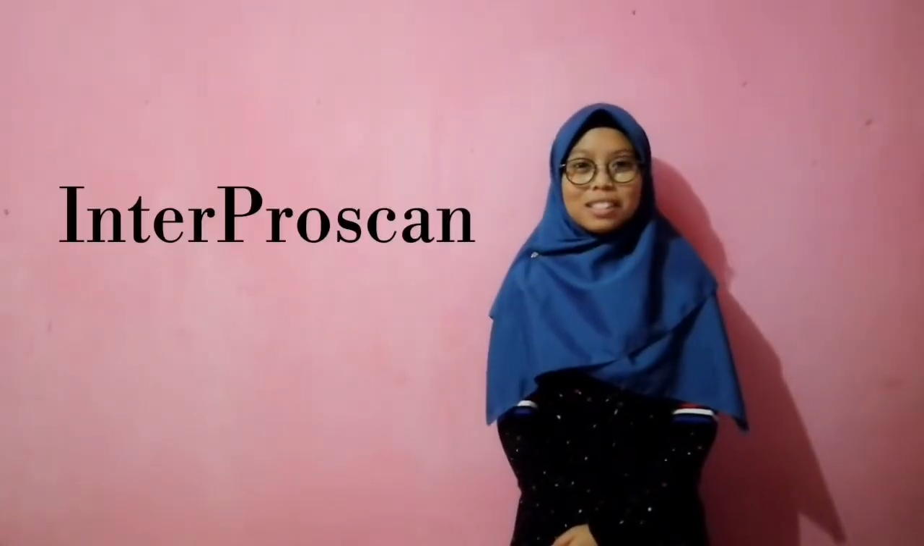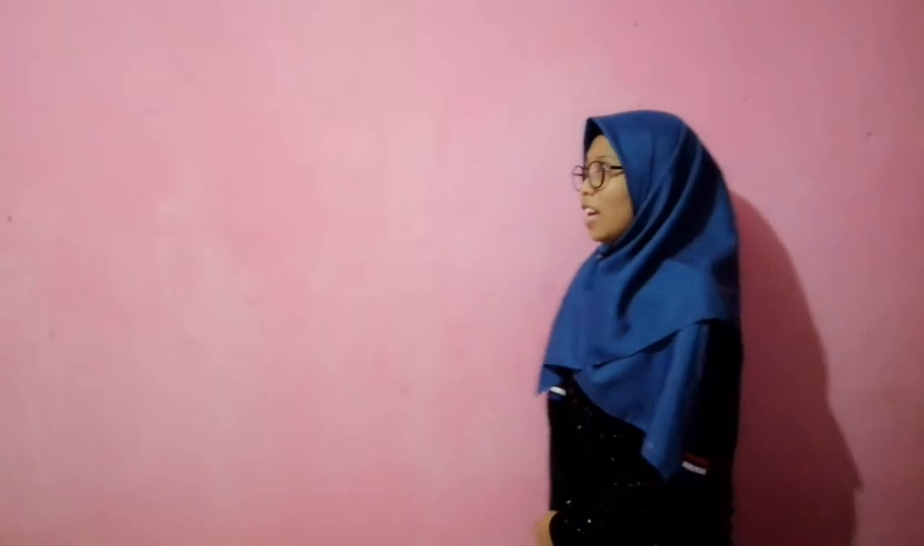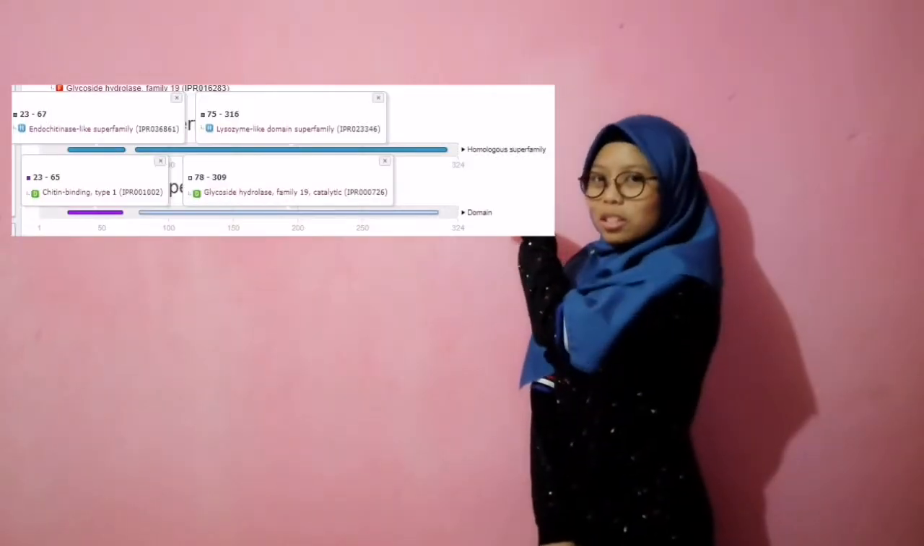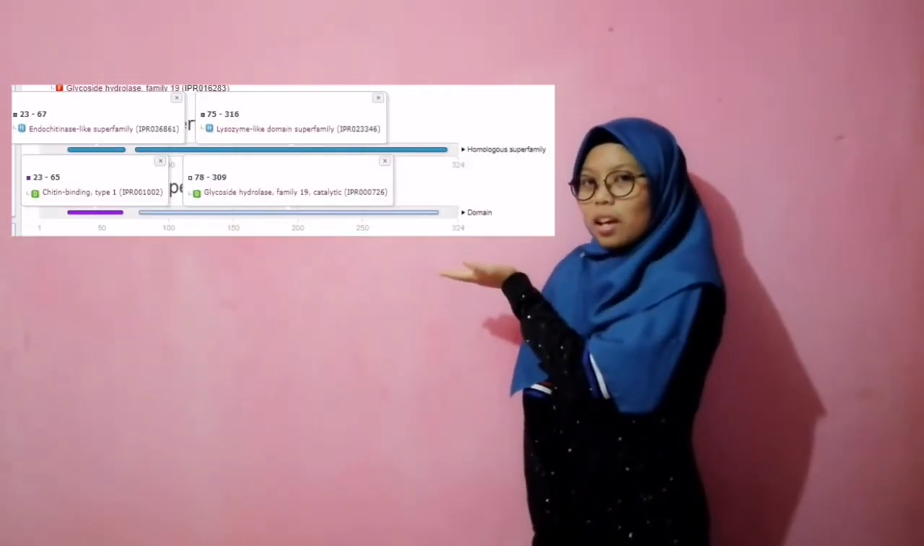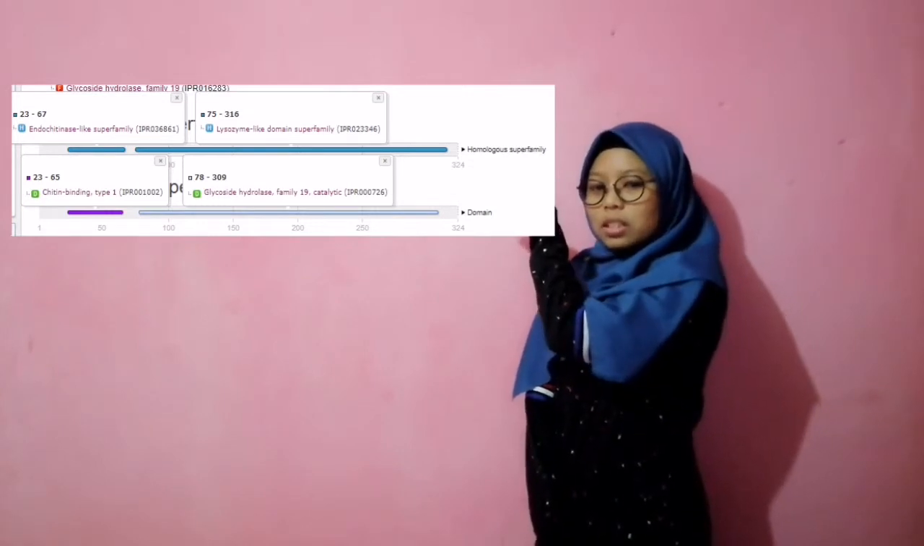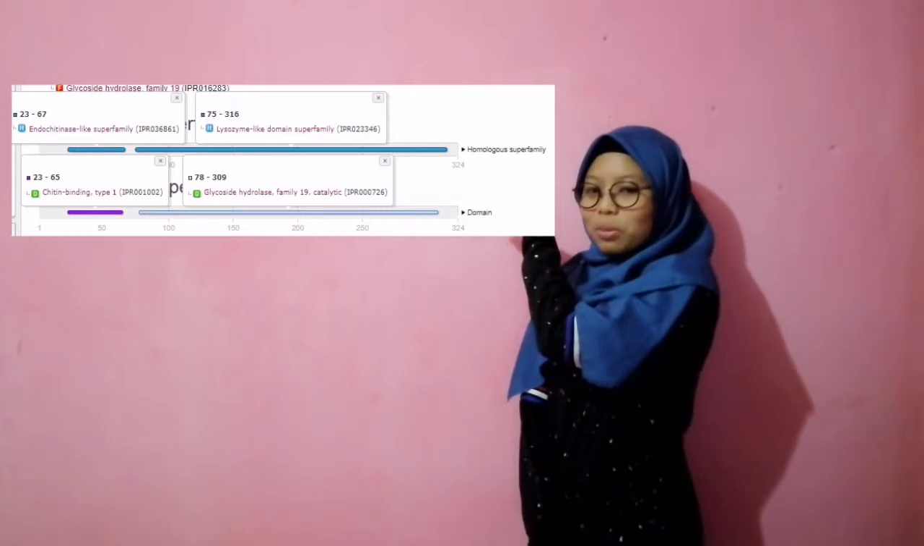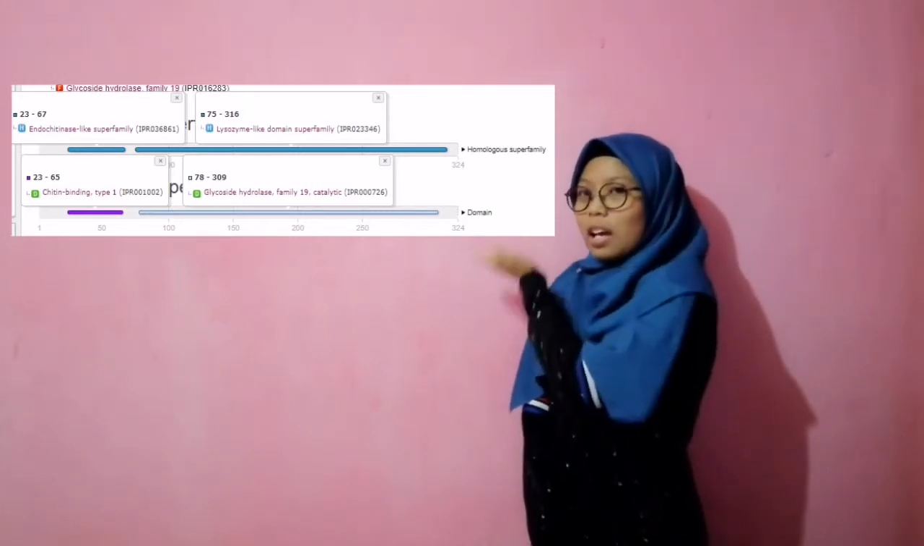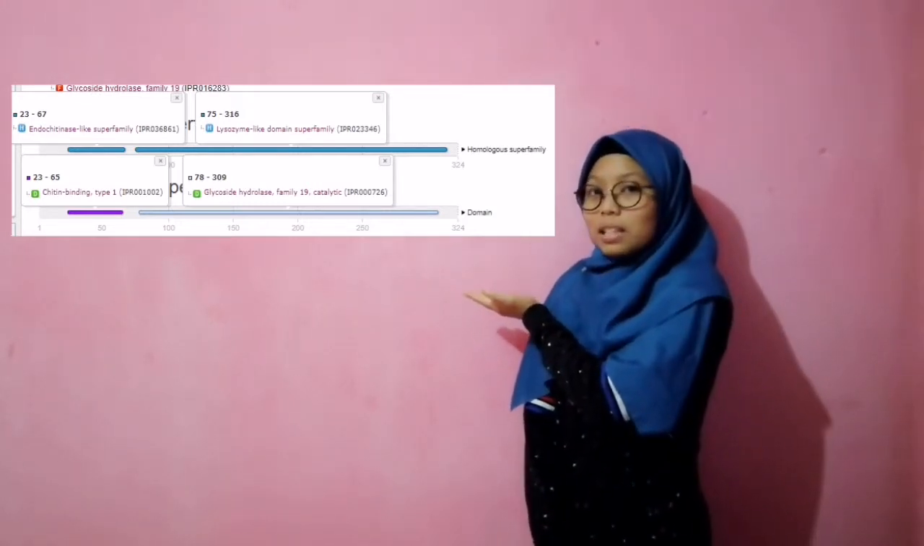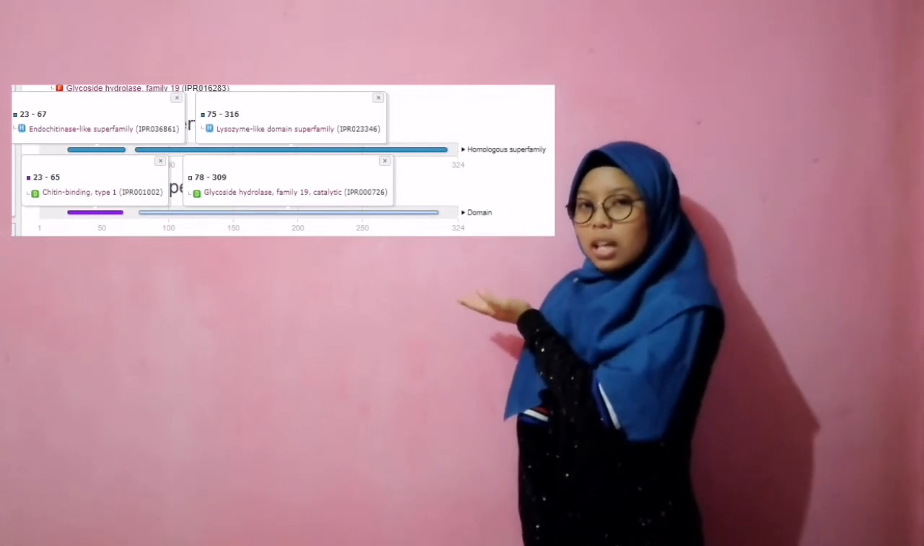The second database that I use is InterProScan. As you can see, in this InterProScan, there is a homologous superfamily and a domain. And the homologous superfamily for the Chitinase is the endochitinase-like superfamily and lysozyme-like domain. And for the domain, one is chitin binding type 1 and the other is glycoside hydrolase.